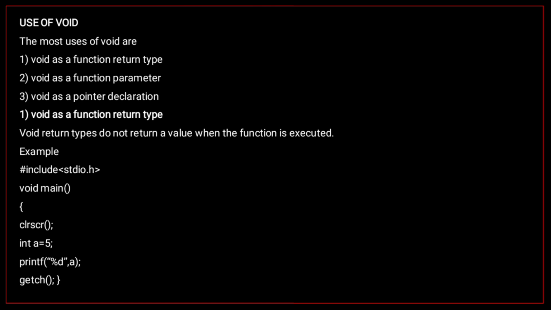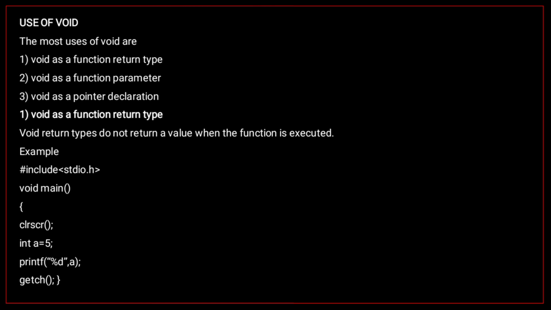There is no function called void, but a function can be declared with a return type of void. This means that the function doesn't return a value. Void can also be used to indicate to the compiler that the function does not take any arguments.